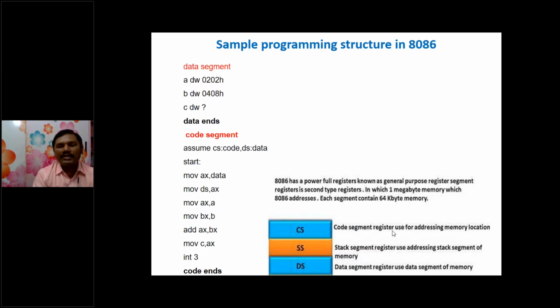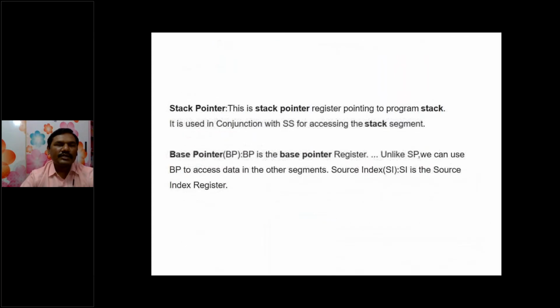The code segment register is used for addressing memory locations, whereas the stack segment register is used for addressing the stack segment of memory. The data segment and extra segment are the two registers called data segment registers. But whenever we want to store two different types of data, we use the extra segment register as a data segment also.